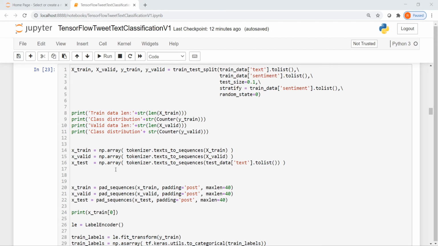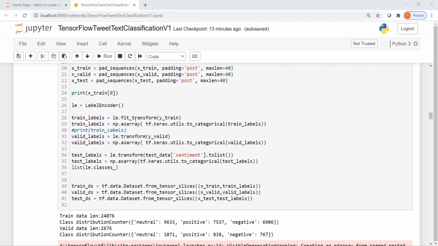So I create these train sequences by padding them to 40. What happens by this padding process is every sentence now is of length 40, right? So if it is 5 words, then you have 5 indexes followed by zeros. The rest 35 values are zeros. Okay, so that is how I create padding, and it does the padding after the words till this max length. So I created padded sequences for the train dataset, validation dataset, and test dataset.